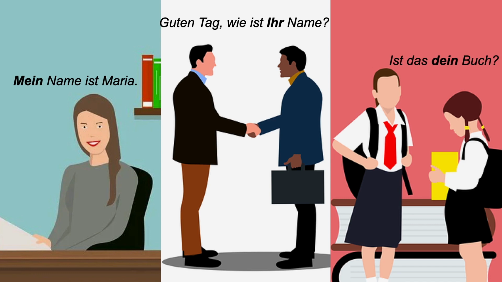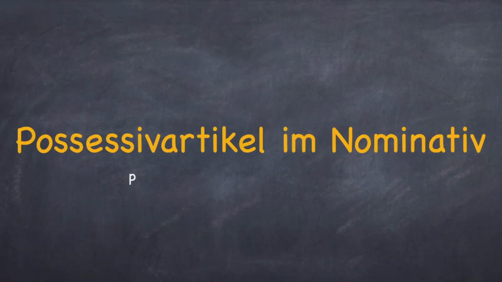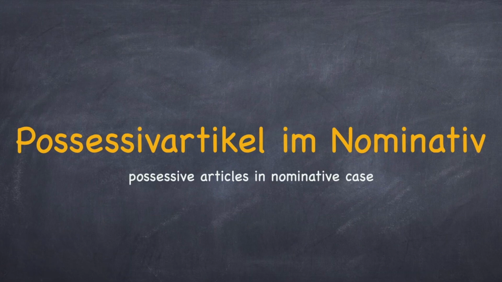You have certainly come across these words: mein, dein, sein, ihr, euer, etc. These words are known as possessive articles. Let's learn these today. Possessive article im Nominativ. We have already learned in lesson 19 about the nominative case.